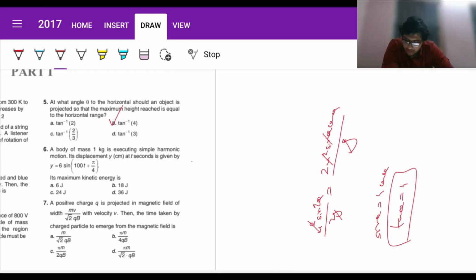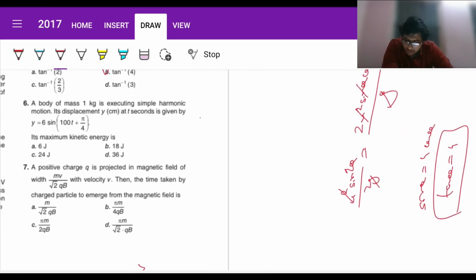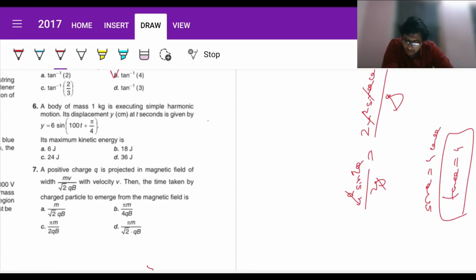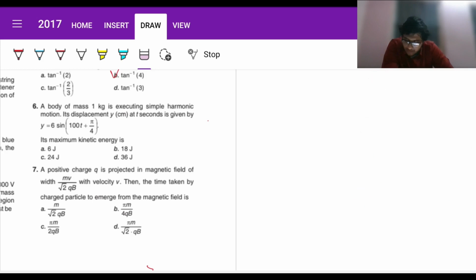No need to waste time here at all. Next, question 6. A body of mass 1 kg is executing SHM. Its displacement in centimeters is given by this. Its maximum kinetic energy is. For maximum kinetic energy, we will require the maximum velocity at first, right?